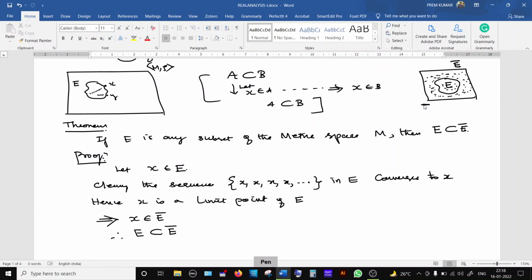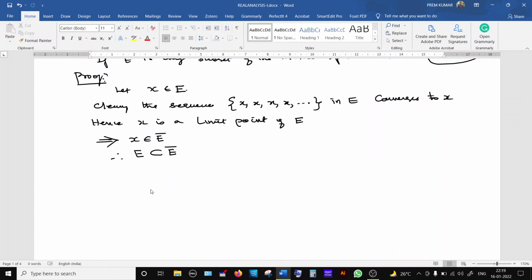But in general, a given set E will be a subset. This is true always. Always this property is true. Whether this closure is a subset of E, that is a question. If we prove this one, then the given set and the closure are equal, because this set relationship is always true. Just now we proved it. Okay. So this is one result.